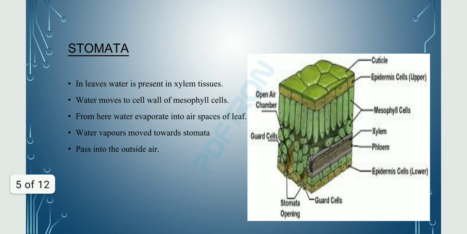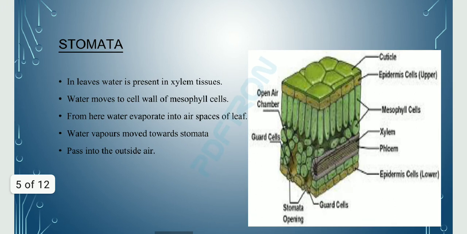Stomata. Now what is stomata? As we already discussed, stomata are small opening-like structures through which the transpiration process is carried out. Now how is the transpiration process done with the help of stomata? In leaves, water is present in xylem tissue.